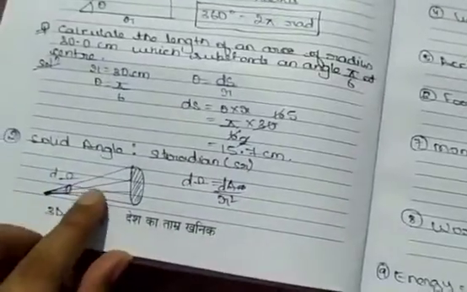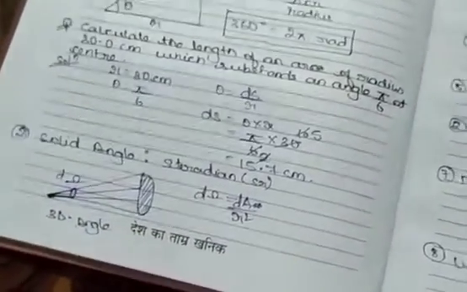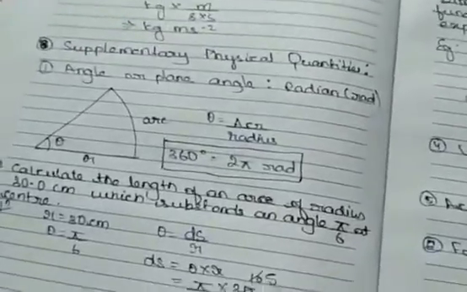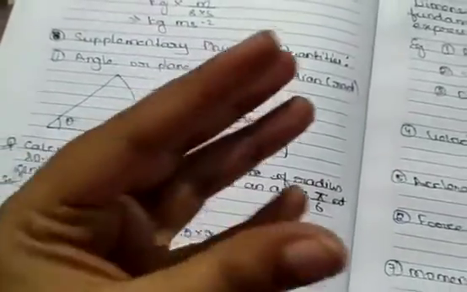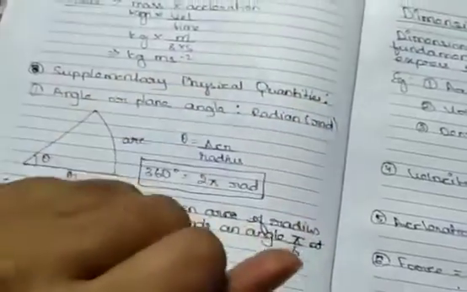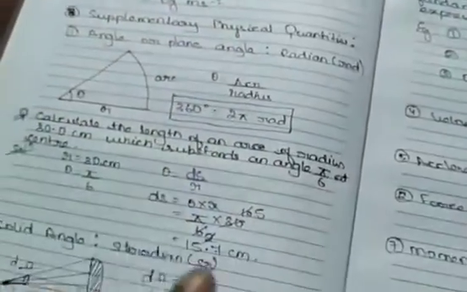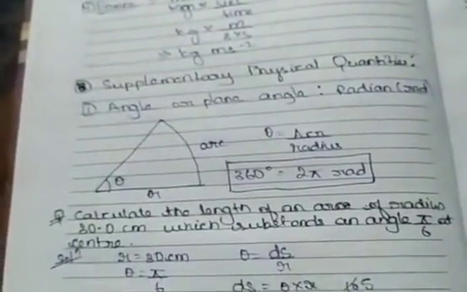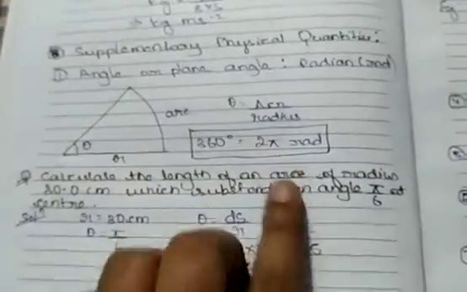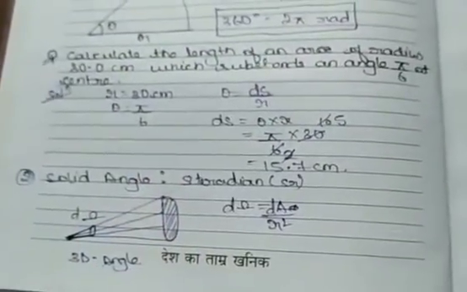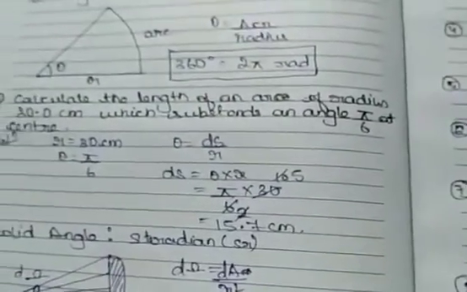Solid angle is the angle which is formed in a solid. Suppose there is a sphere, or suppose a cone. A cone is also making an angle with the base. Now is it a type of plane angle? No, it is a 3D type of angle, so that angle is known as solid angle. SI unit of plane angle is radian. SI unit of solid angle is steradian. Okay, so next class we'll study about dimensions.